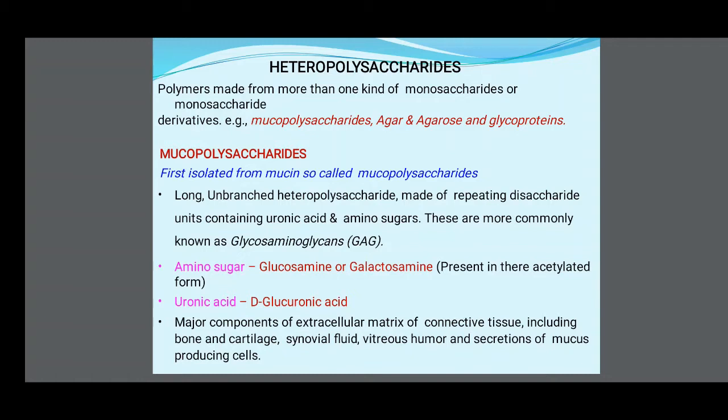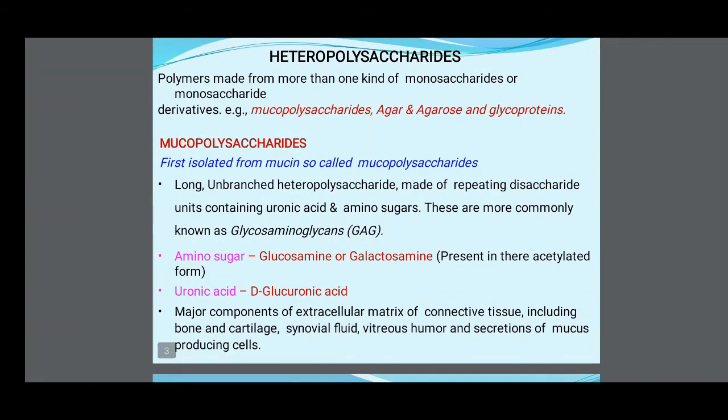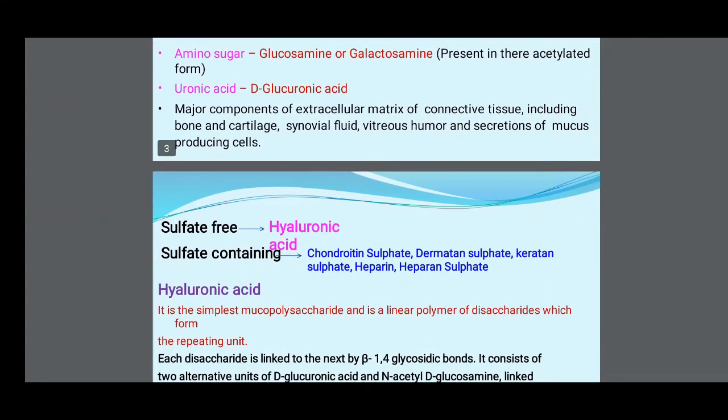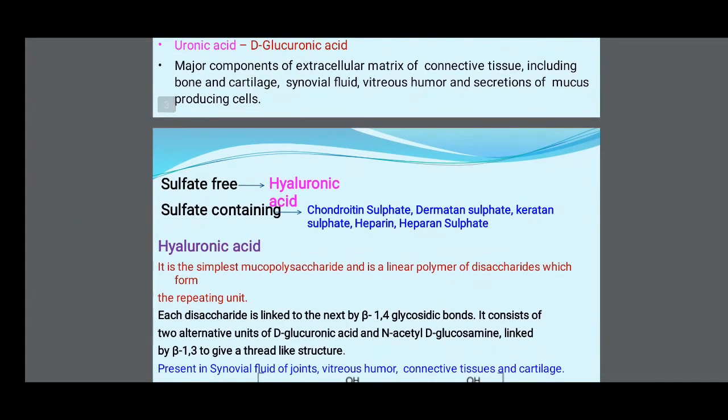The amino sugar, glucosamine or galactosamine, is present in its acetylated form. The uronic acid is D-glucuronic acid. They are major components of the extracellular matrix of connective tissue including bone and cartilage, synovial fluid, vitreous humor, and secretions of mucus producing cells. Sulfate free means hyaluronic acid. Sulfate containing are chondroitin sulfate, dermatan sulfate, keratan sulfate, and heparan sulfate.